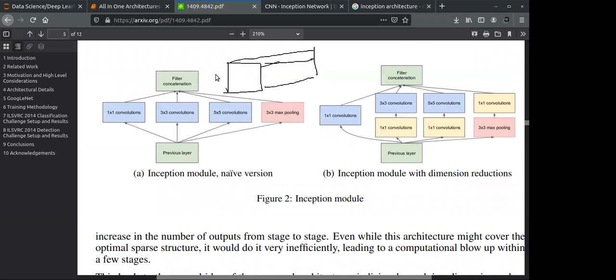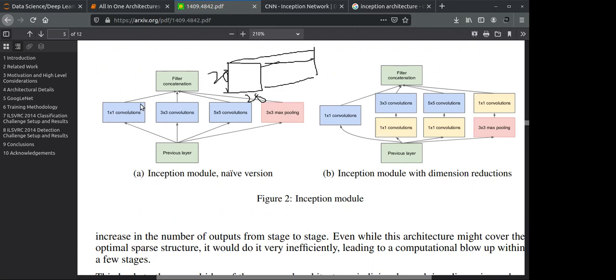Suppose this is 28 cross 28, and whatever depth is changing, depth is not affecting our tensors, because we are concatenating over here. For concatenation, we must have tensors which have the same height and same width. Depth is going to automatically increase and decrease.